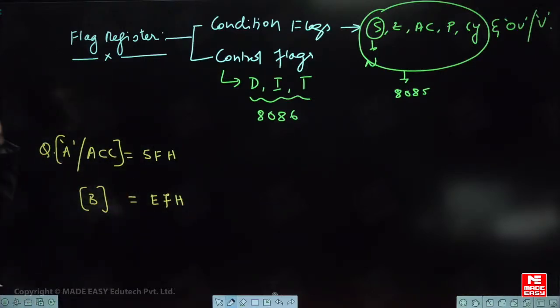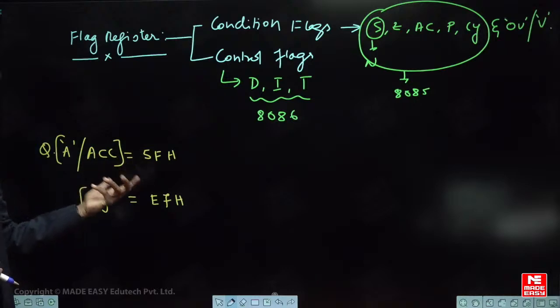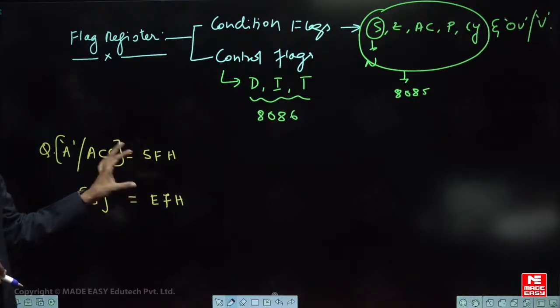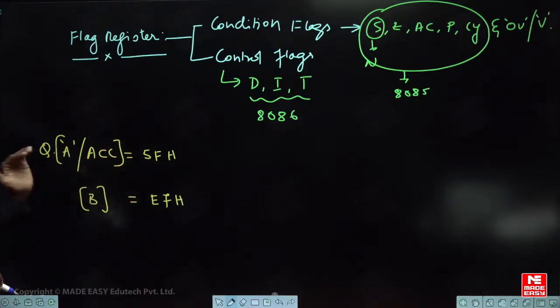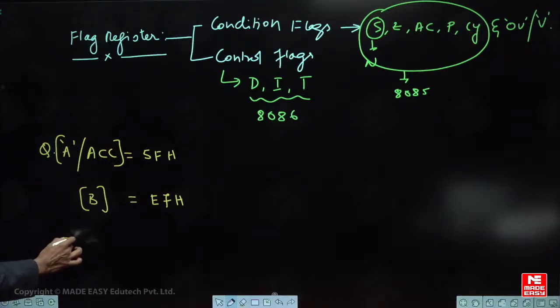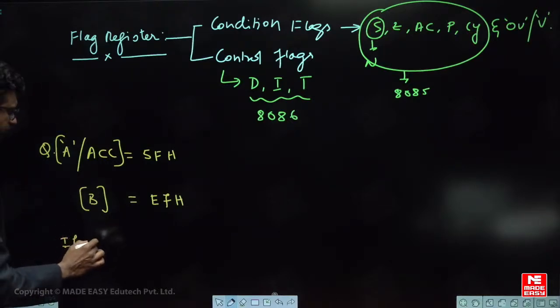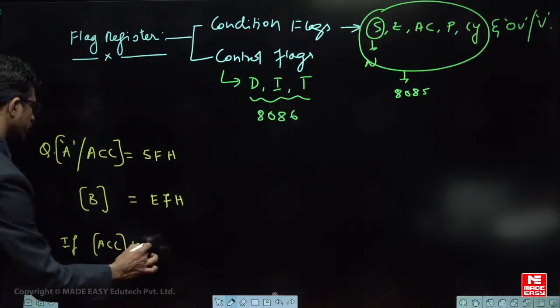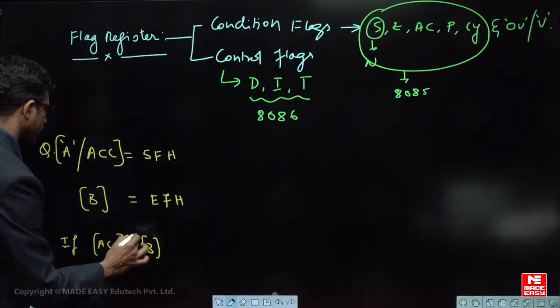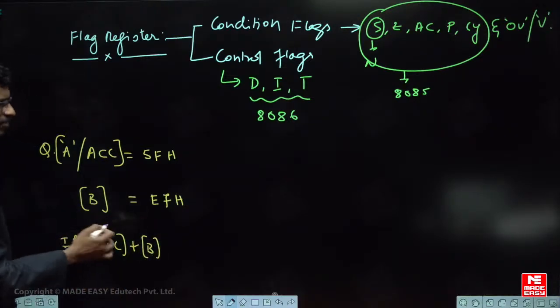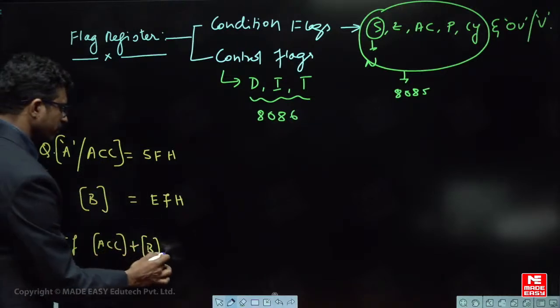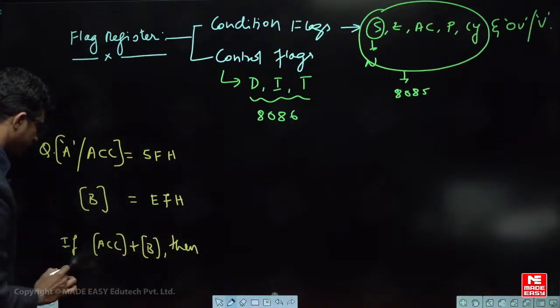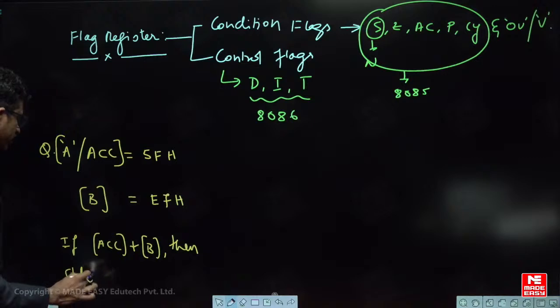Now let us see what the status of the flags is for the sum of these two data. If the accumulator content plus the B content are added, that is A plus B is done, then what is the status of the different flags?